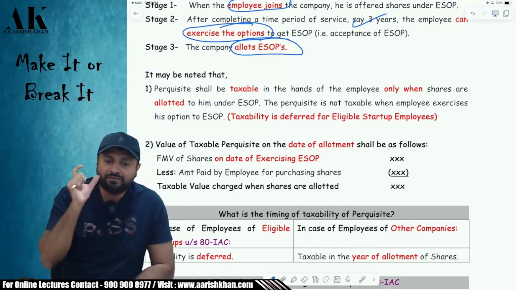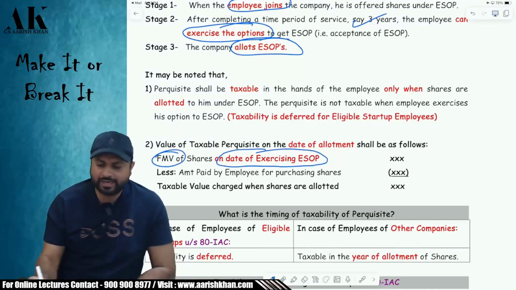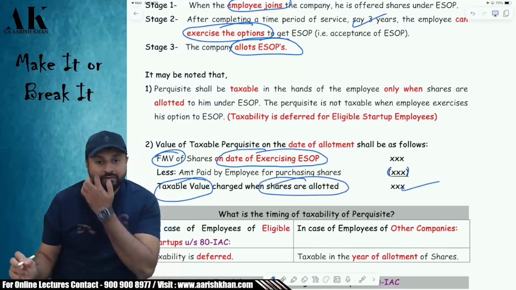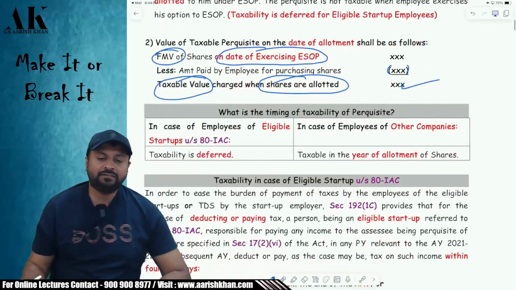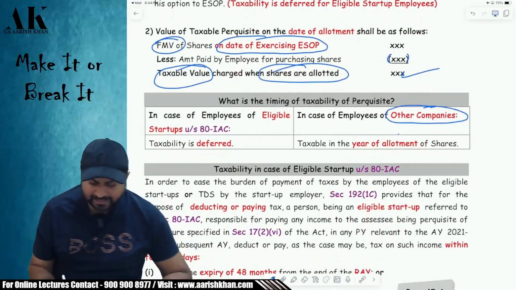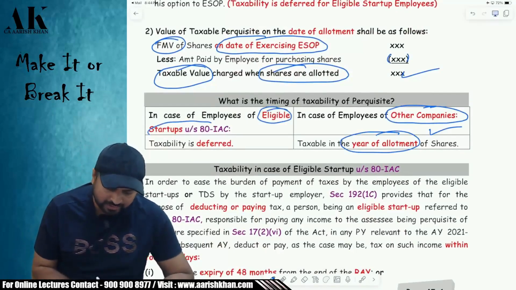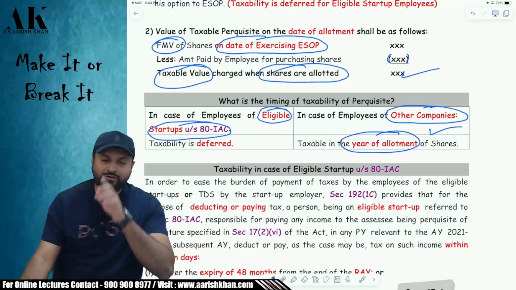The value will be the FMV of the shares on the date of exercising the option. Compare with what? The purchase price. But when will it be taxable? When the shares are allotted. Whenever it will be allotted. This is for a normal company. If you are an employee of a normal company, in the year of allotment, you will be liable for tax. But if you are an employee of eligible startups under 80 IAC,